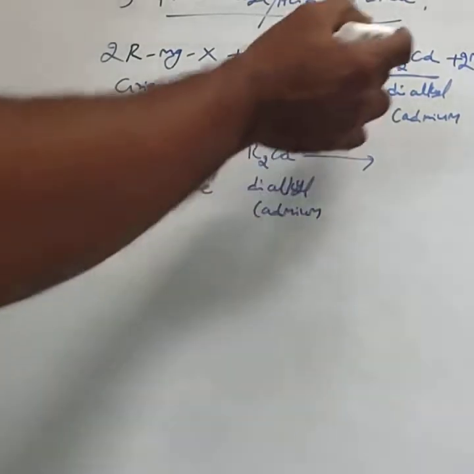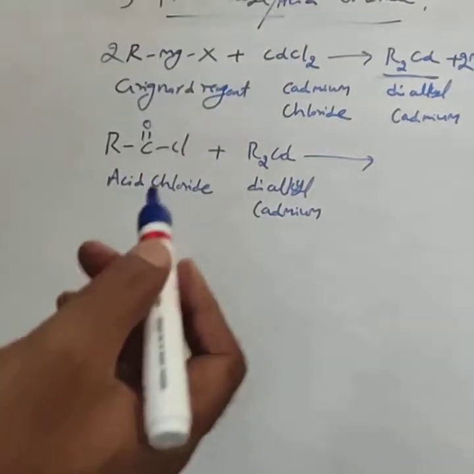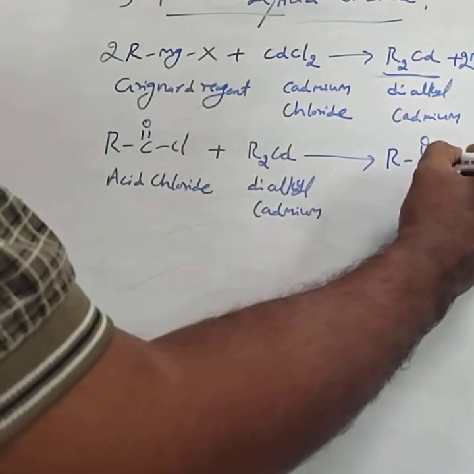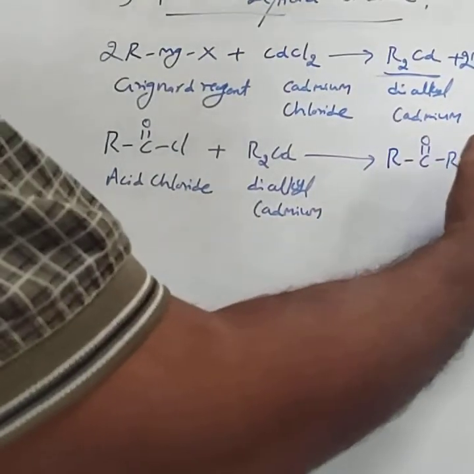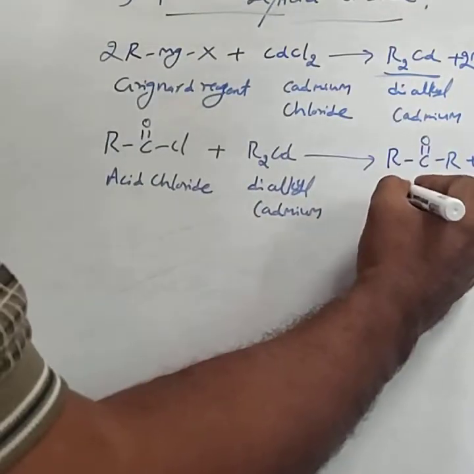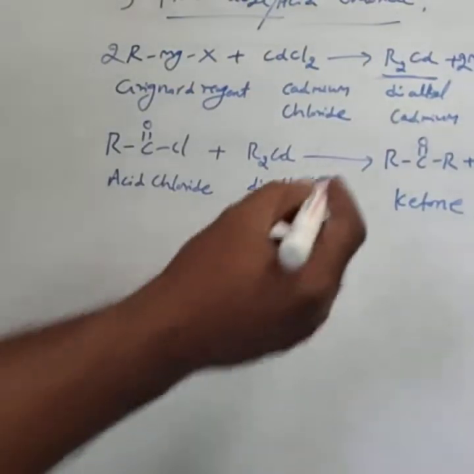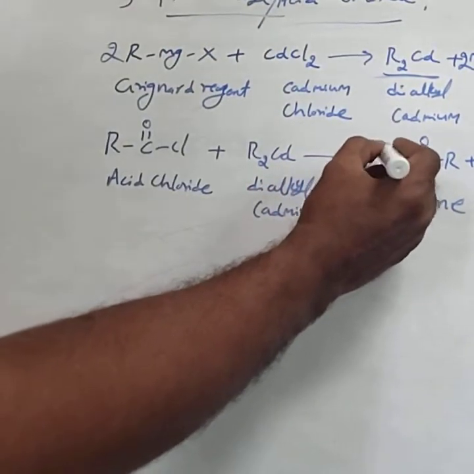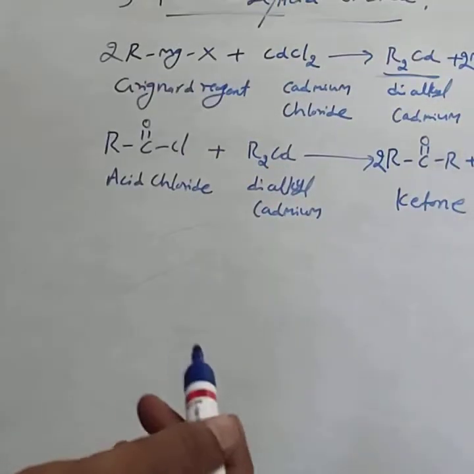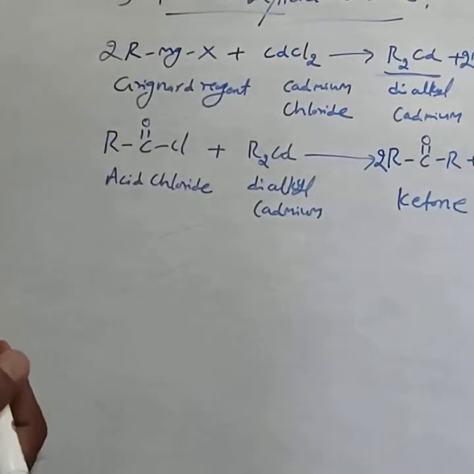The dialkyl cadmium is formed by the reaction between Grignard reagent and cadmium chloride. This results in the formation of RCOR plus cadmium chloride. This RCOR means ketone. Ketone is formed, that is 2RCOR, plus CdCl2. This is the preparation of ketone from acid chloride.